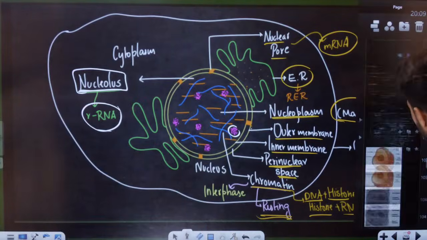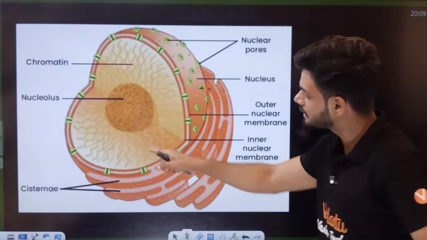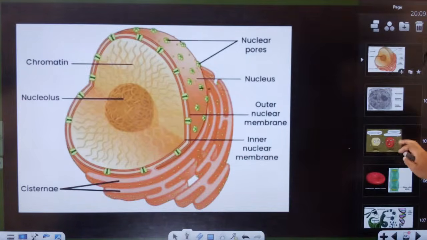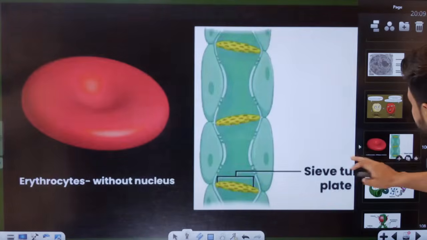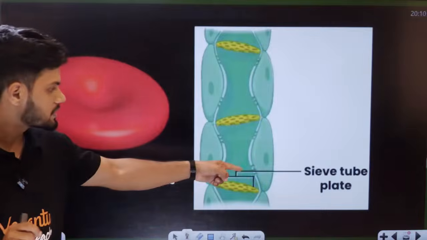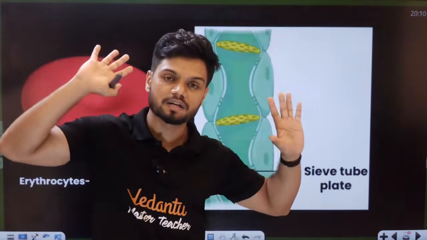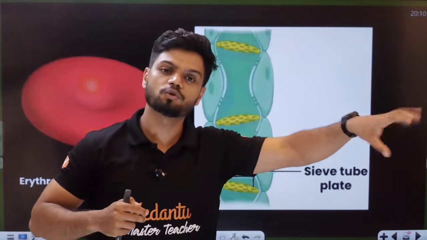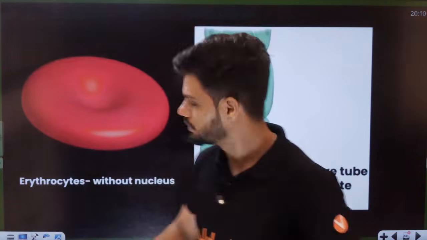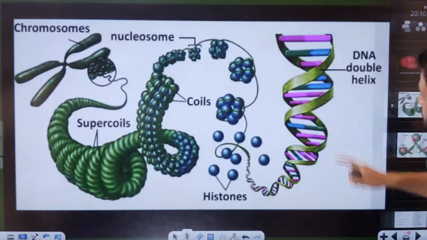Students, can you see here? Nucleolus, chromatin coming outside. There are certain cells like RBCs and platelets that do not have any type of nucleus. They are like Karna, they have given away their nucleus. Both of them do not have any nucleus at all, students.